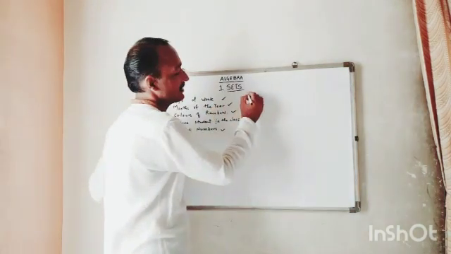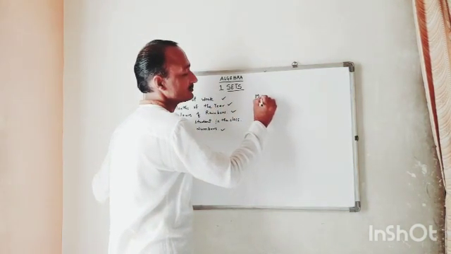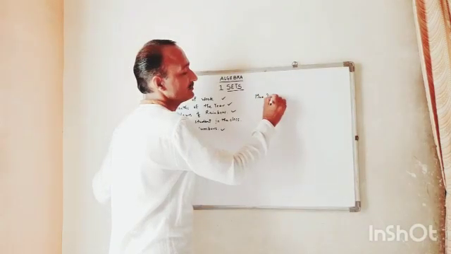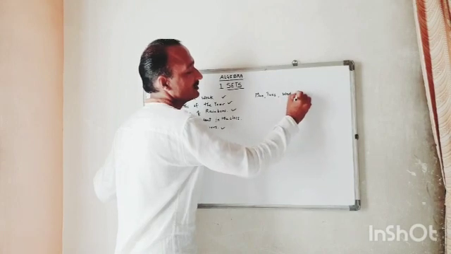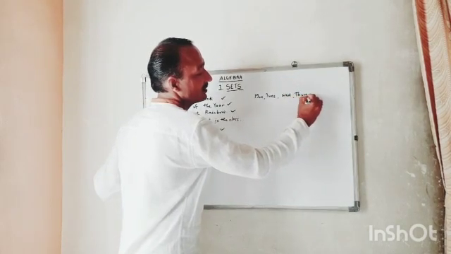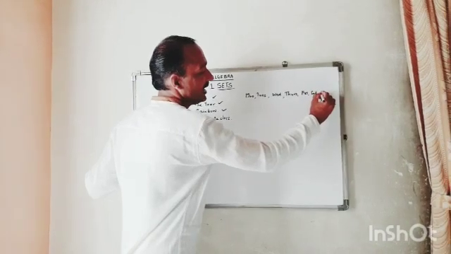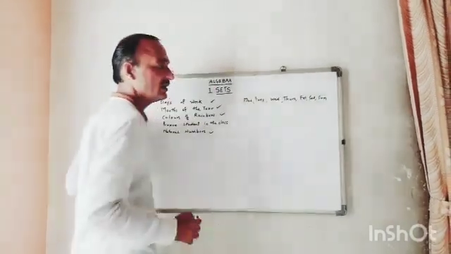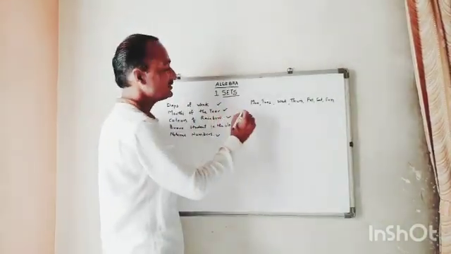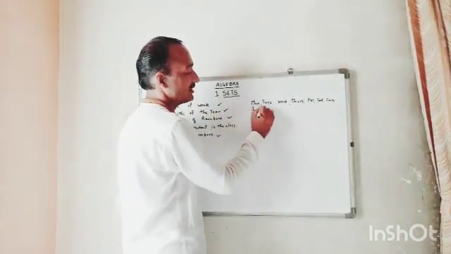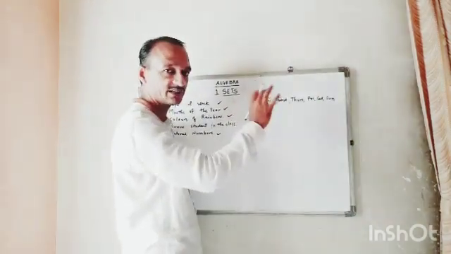For example, we say Monday, Tuesday, Wednesday, Thursday, Friday, Saturday and Sunday. These are the days of the week. Months of the year: January. You have to write in full, but there is no space here, so I am writing just the first letters.